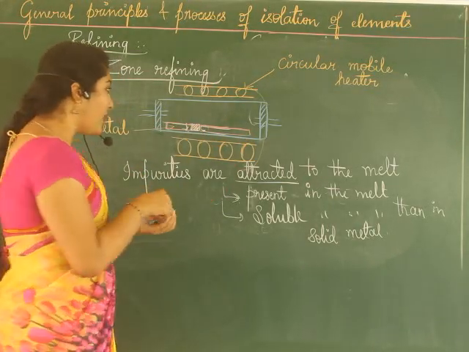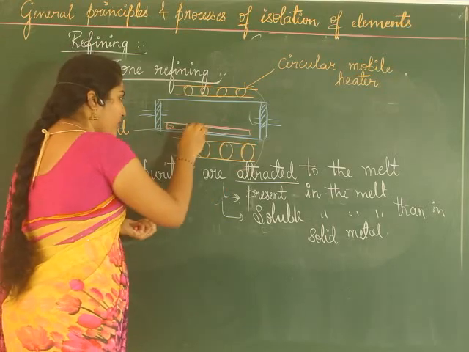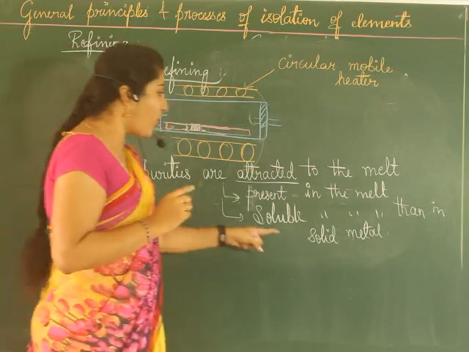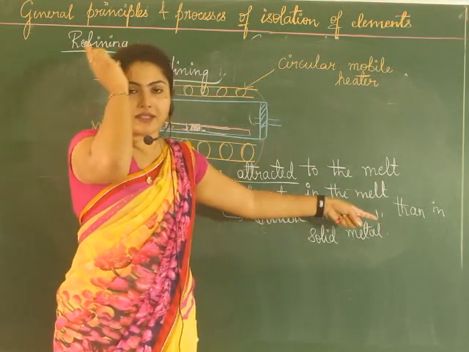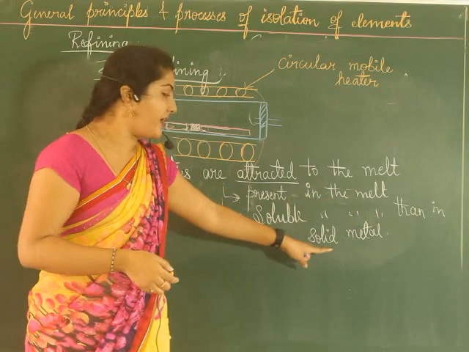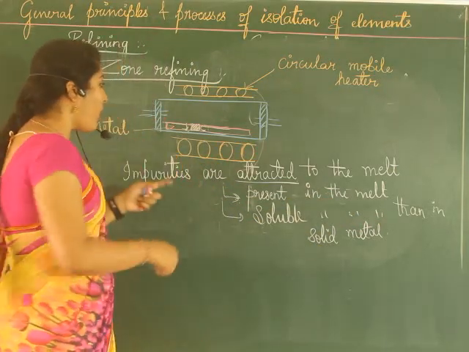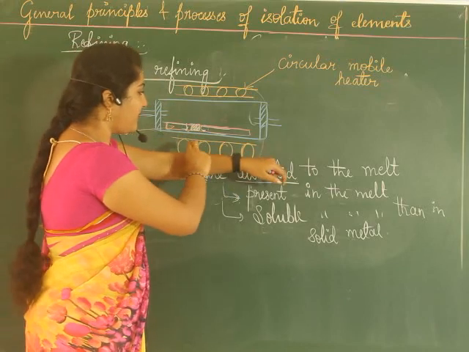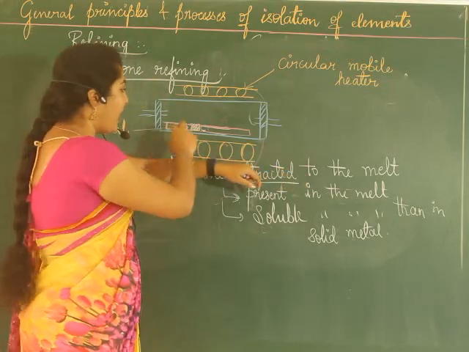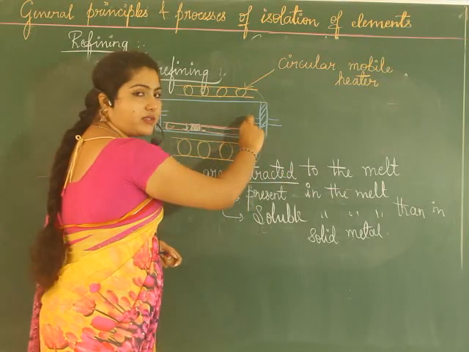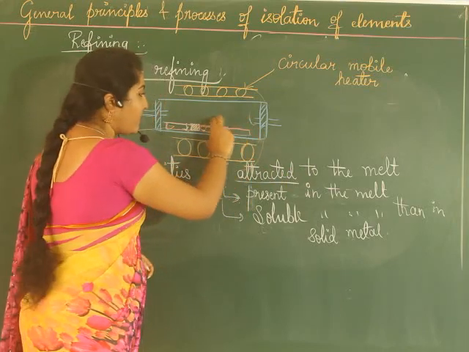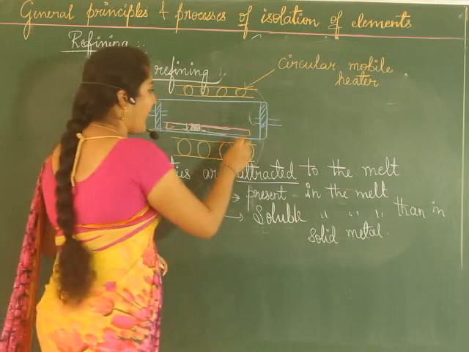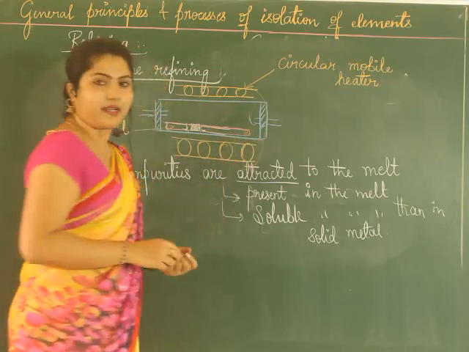And what happens to the impurities? All the impurities which are present come and get concentrated here, because they are soluble in the melt. In the molten state they are soluble than in the solid form of metal. So they all come and gather here. And now as you pass the heater, that particular zone also moves, isn't it? When it moves, what happens? The impurities also move along with it, and say at the end it is concentrated.